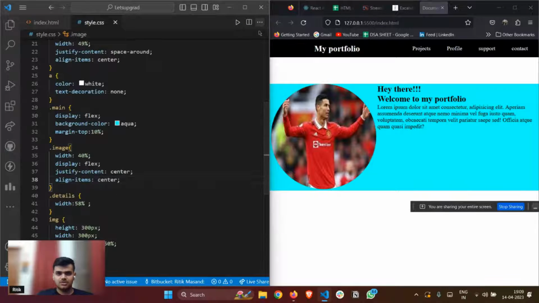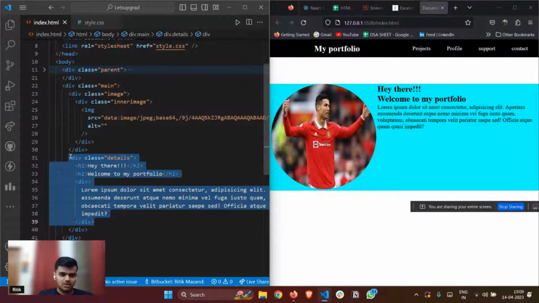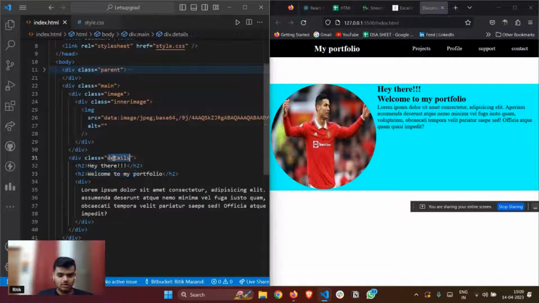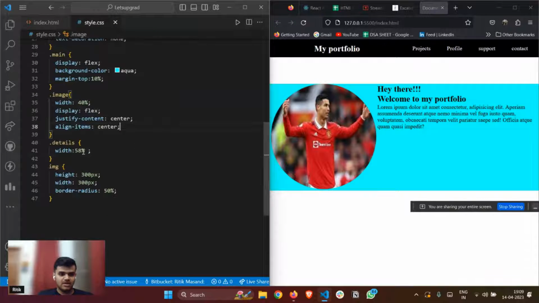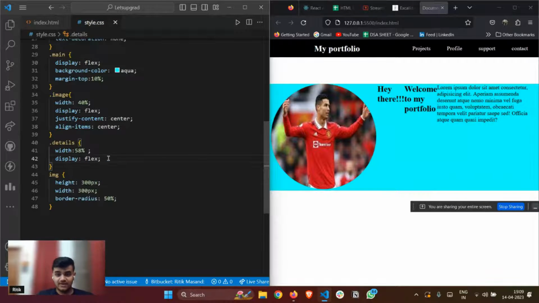And in the right part, so this was my right part, this detail part. So I'll quickly target detail, and detail has some headings, some divs and things like that. So I'll quickly go control C dot details. I'll give it display flex.